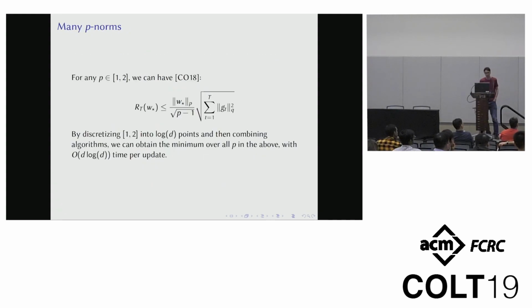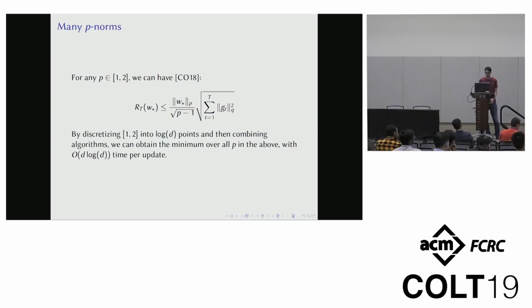All right, so immediately we can do something interesting with this. For example, for any p norm, there exists an algorithm that has this nice correct gradient adaptivity to both the W star and the gradients, where the gradients are measured in the q norm. But this is for a fixed p norm. We can just discretize the space of p norms and then use this combination trick, paying a log d factor, and we'll get something that works for any p norm simultaneously and maintains all the adaptivity. Because if you notice, in the previous analysis I didn't actually care what the regret bound was. That was just some other analysis that you can do on your side. It'll just get the best of the two regret bounds.